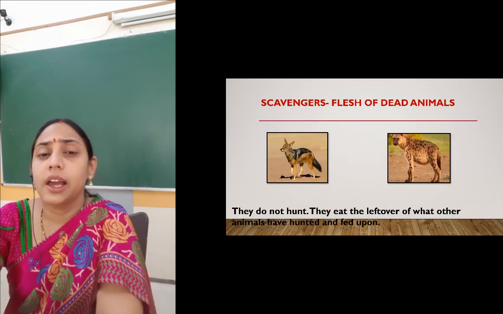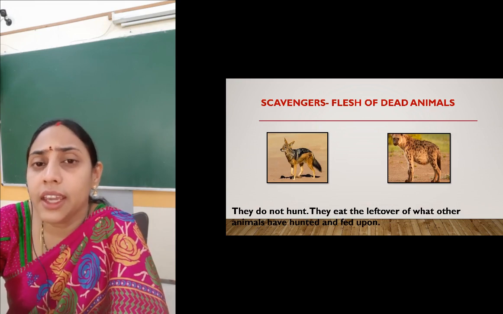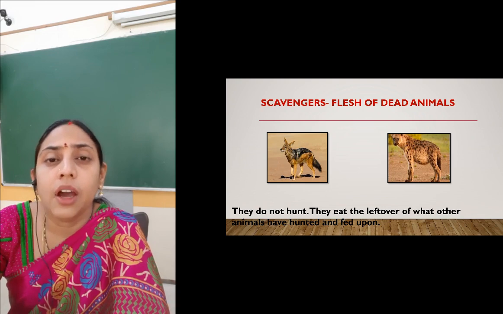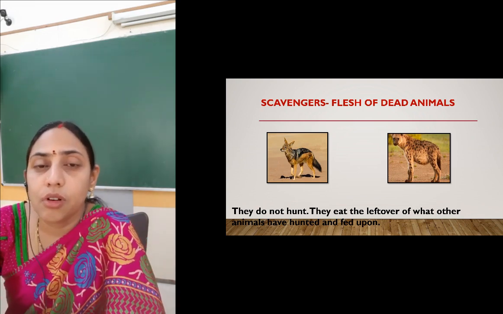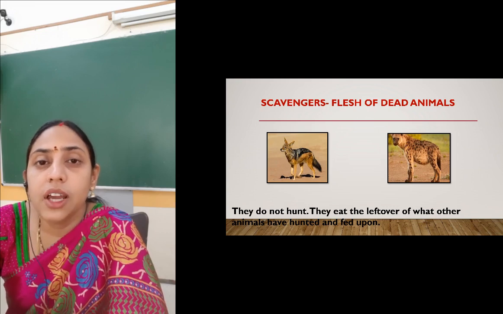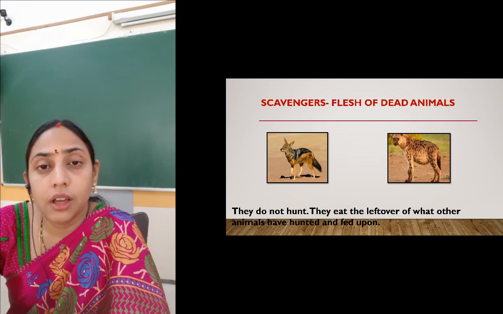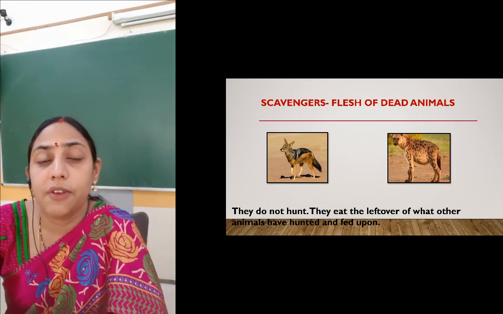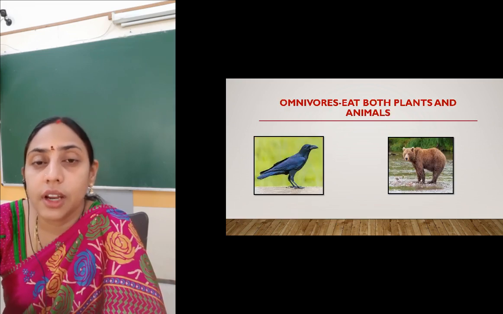Animals like jackal and hyena do not hunt. They eat whatever food is left after other animals have eaten, and sometimes they eat dead animals also, and they are called scavengers. So animals like jackal and hyena that feed on dead animals or the leftover part of dead animals are called scavengers, right?